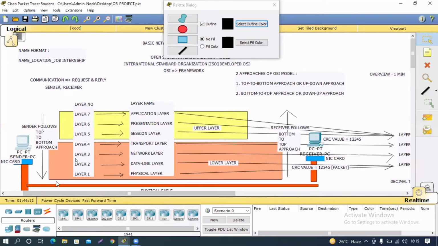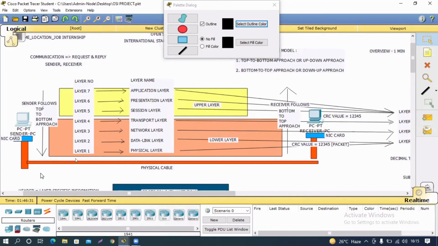If we see the comparison between both models, when any sender is sending anything, it always follows the top to bottom approach. He starts from layer 7 and comes all the way down to generate the information and send it via layer 1. Unless the information reaches layer 1, it is not sent by the physical cable to the other machine. You can see how many layers we cross to get to layer 1: 1, 2, 3, 4, 5, and 6. Six layers we have to cross to send our information via layer 1 in the OSI framework.